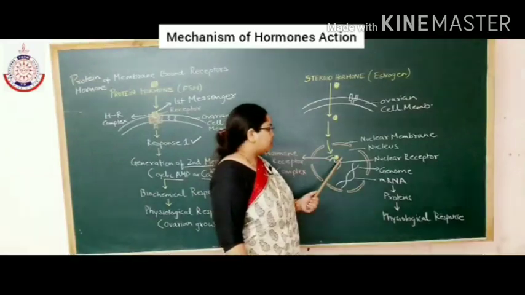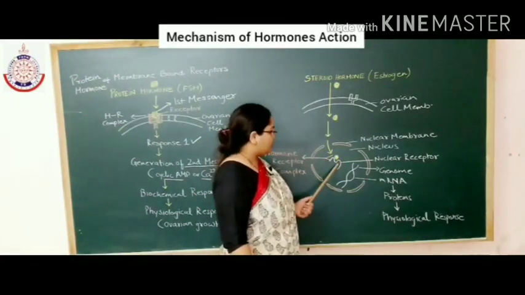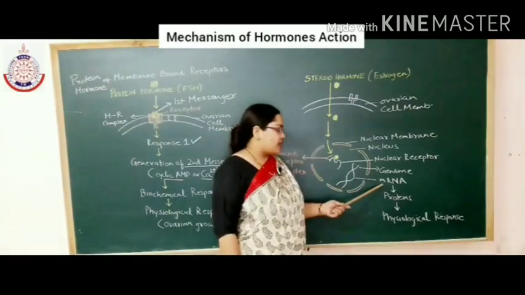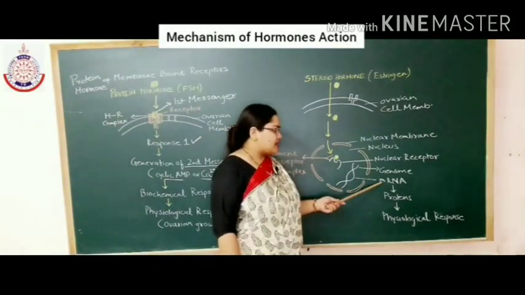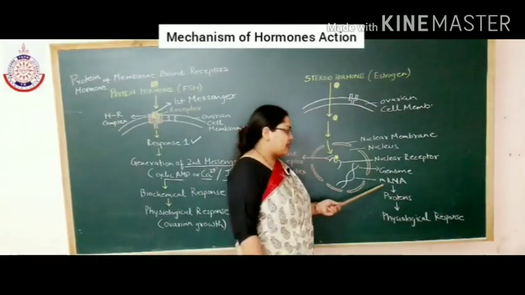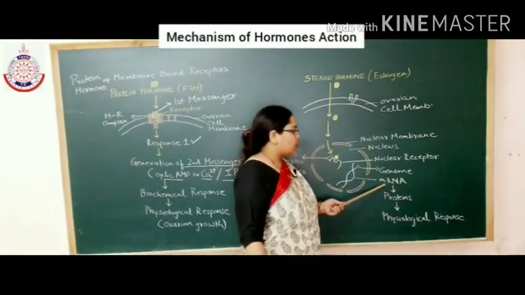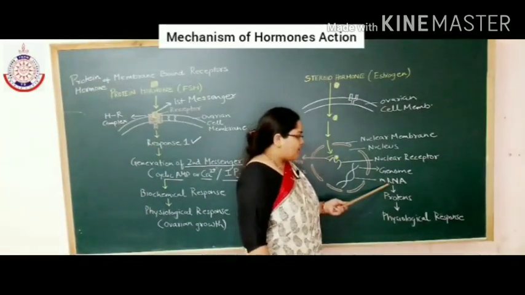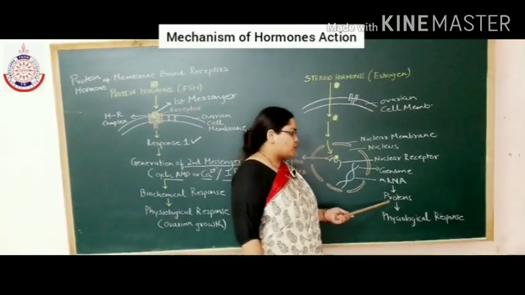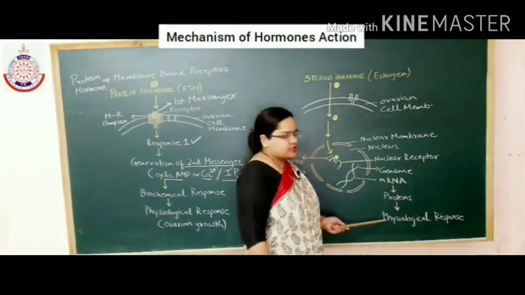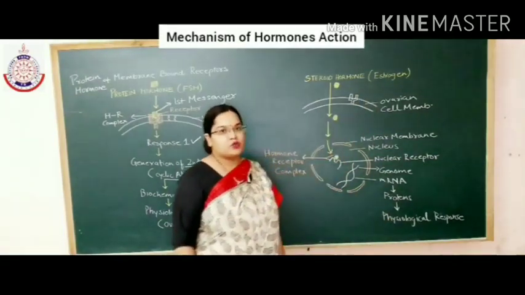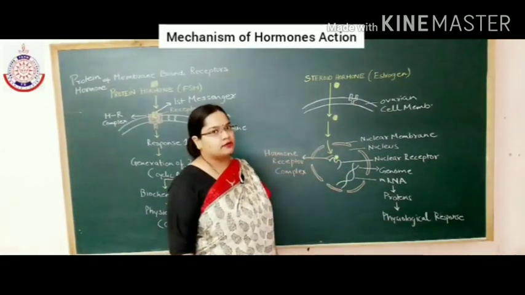How? This estrogen and nuclear receptor complex results in the formation of mRNA. mRNA is known as messenger RNA. You will study about different types of RNA in the other chapters. So mRNA will result in the synthesis of proteins, and these proteins will result in physiological changes. For example, what is the function of estrogen hormone? We have discussed earlier. Do you remember?